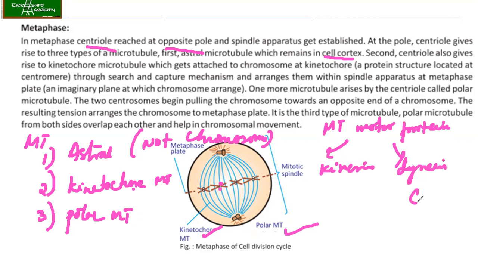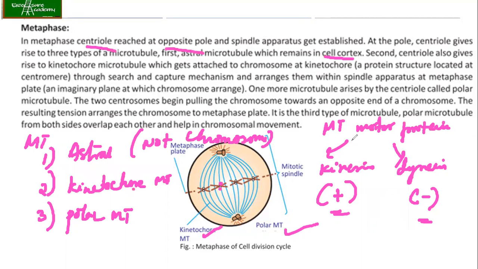We know that dynein moves towards the negative end and kinesin moves towards the positive end. That is towards the periphery, and this is towards the center. It is the action of these motor proteins that the chromosomes are being pulled towards the centrosomes, or to the opposite ends. Because of this, they will try to move in opposite directions, and thus at the end of the metaphase it goes to the anaphase, where the chromosomes go in opposite directions.